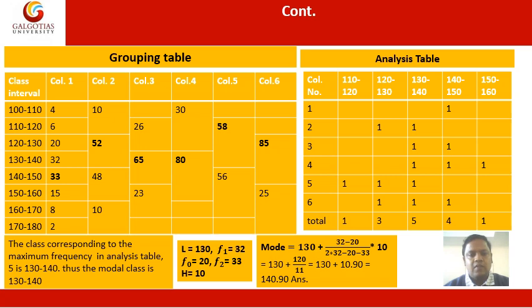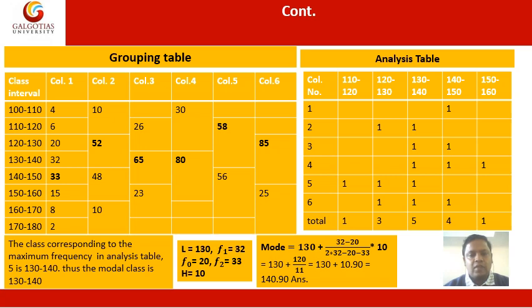In the same way we prepare the values of column number 5. We skip the first value, then take the total of the next three values, and so on. Then 6 plus 20 plus 32, the total of these three values, becomes 58. Then the total of the next three values, 33 plus 15 plus 8, becomes 56. At the end there is only one value, so we skip this value.